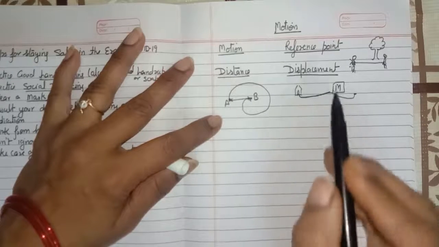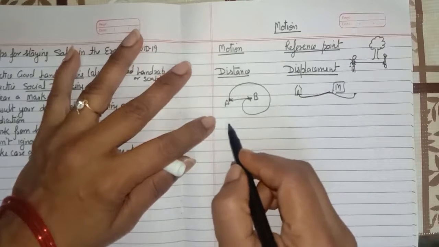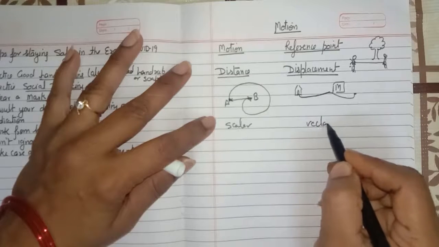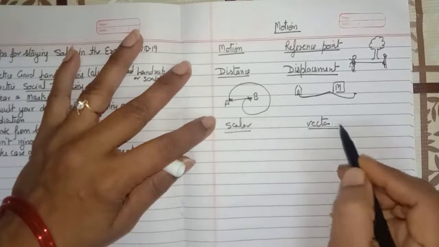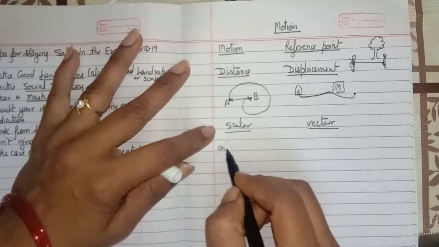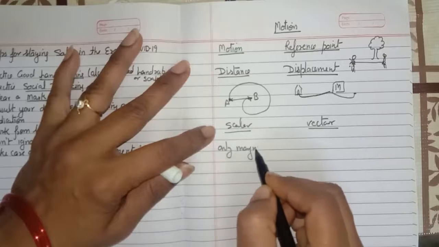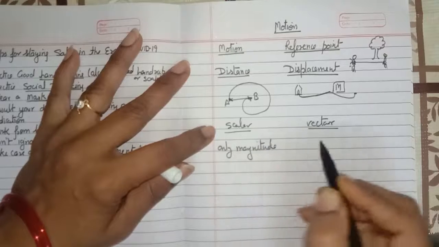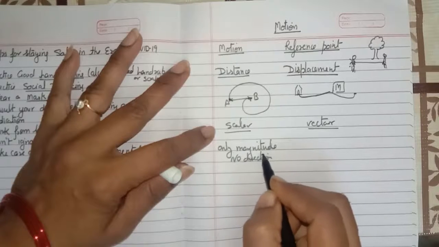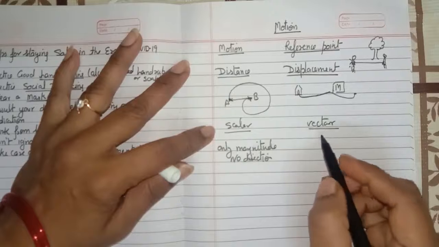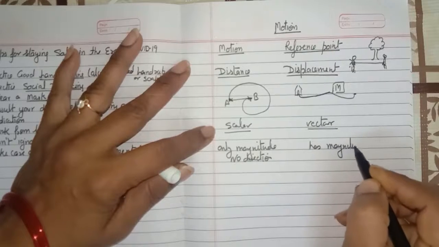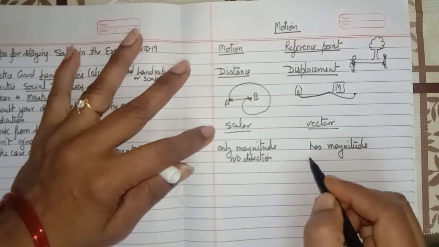For distance and displacement, we should know what scalar and vector quantities are. Scalar quantities are those which have only magnitude and no direction. Vector quantities have magnitude as well as direction.